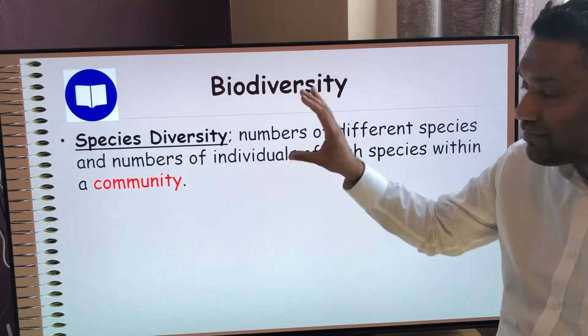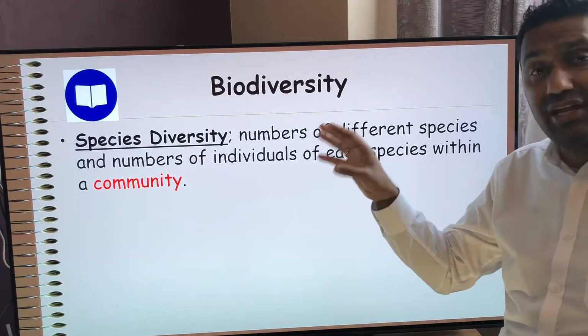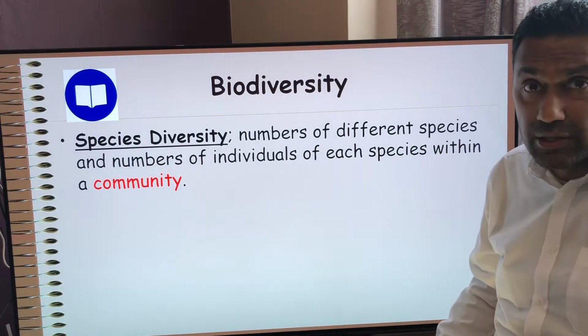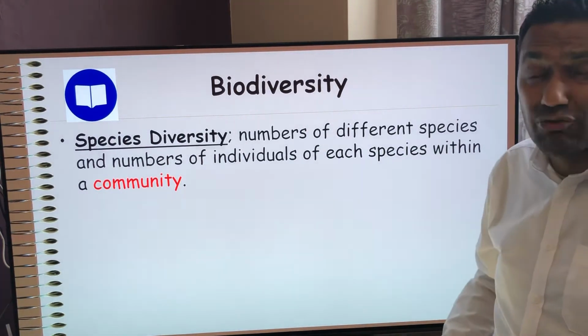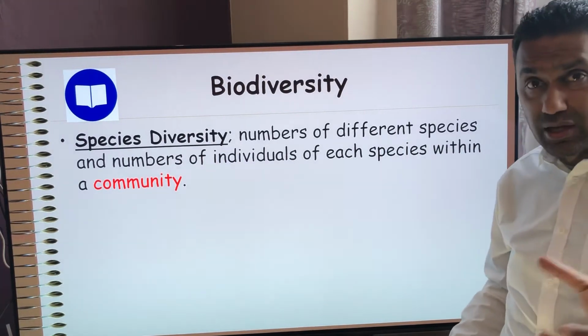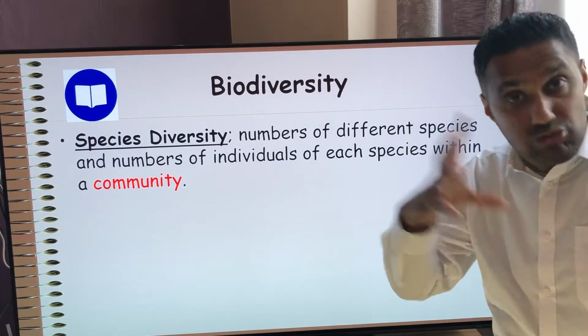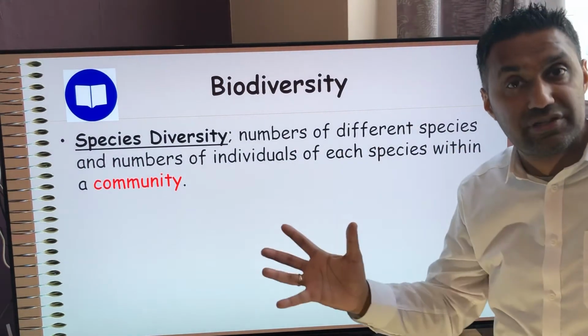They're very important. They're in bold in your textbook, and you do get questions like this in the exam where you have to give a definition of these particular words. Okay? And I put the word community in red because community is a very important word. So in a community, like I said, for a community in Handsworth, for instance, or Handsworth Wood, if you look around the community, there's all sorts of different types of people.